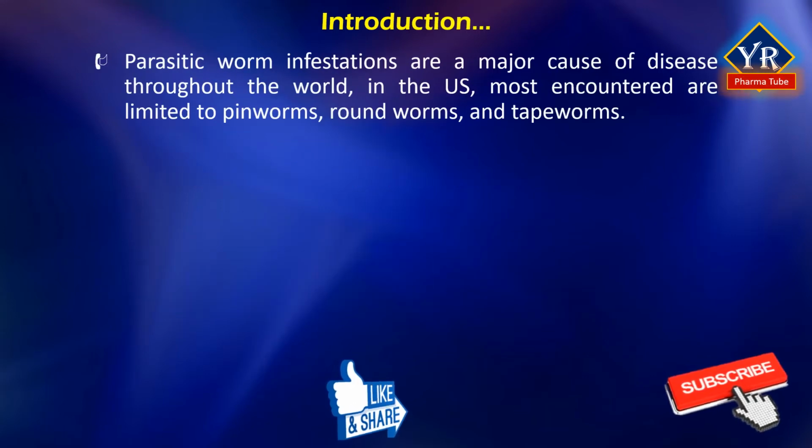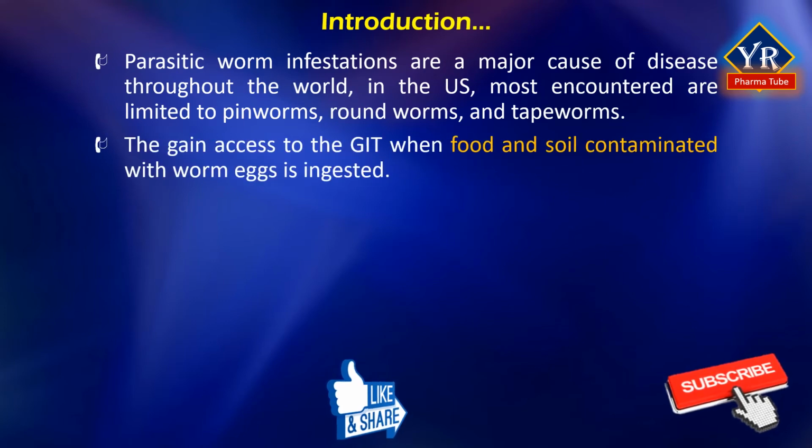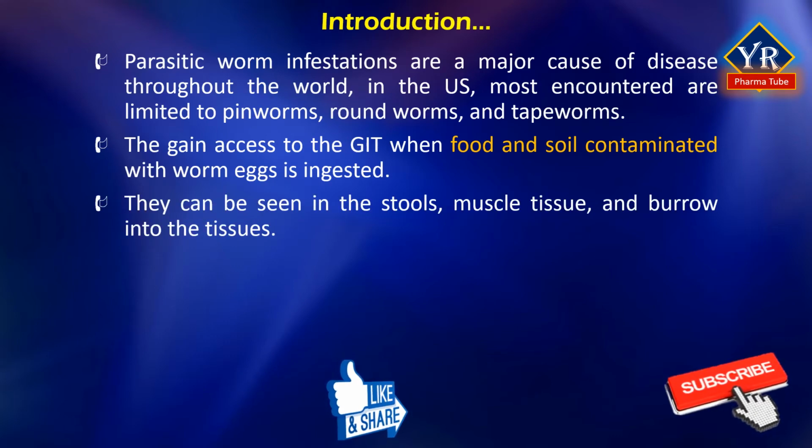Parasitic worm infestations are a major cause of disease throughout the world. However, in the US, the most encountered parasitic infestations are limited to pinworms, roundworms, and tapeworms. These parasites gain access to the human gastrointestinal tract when food or soil contaminated with worm eggs is ingested. The worms then mature and multiply in the intestines. Frequently, worms can be seen in the stools when there is a heavy infestation. Occasionally, certain worms also gain access to muscle tissue and burrow into the tissues.